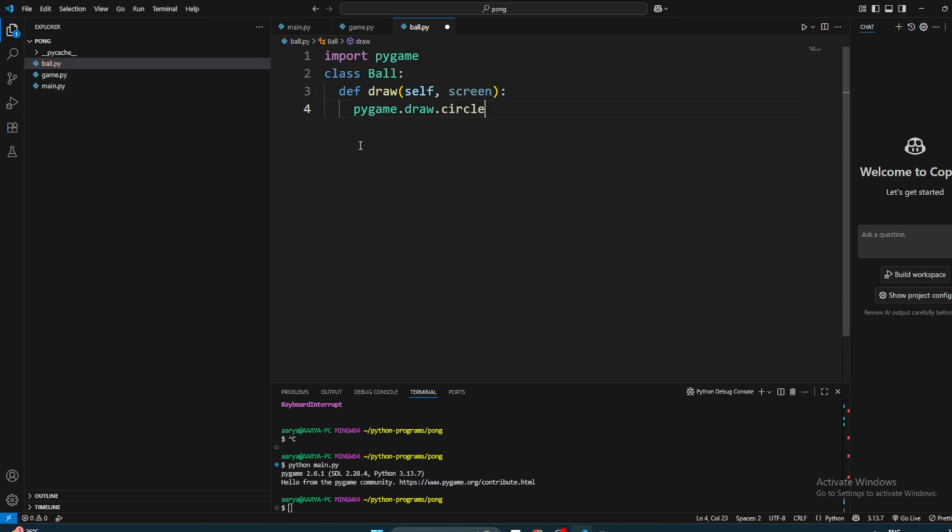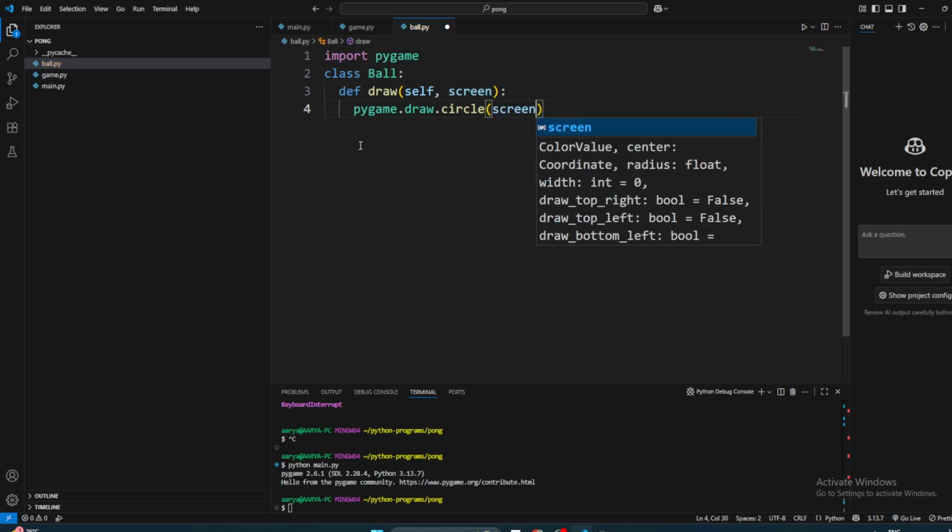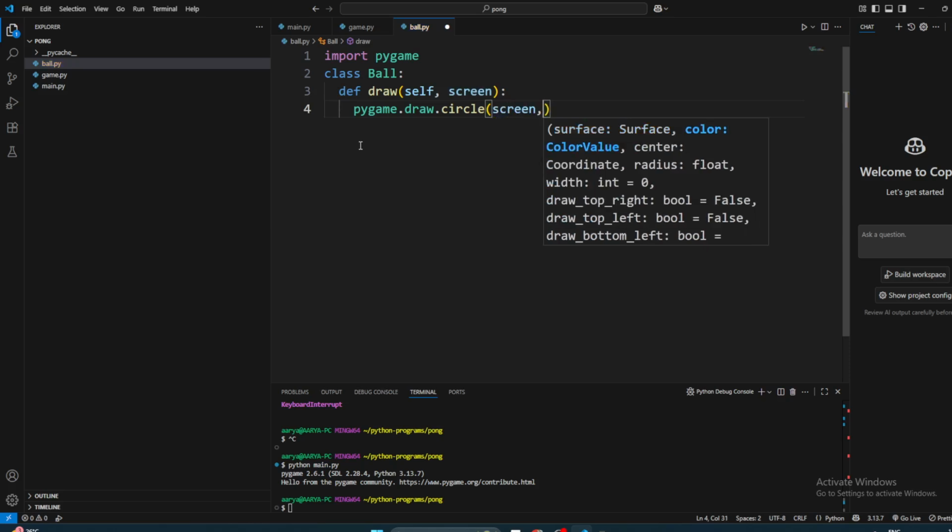So to draw a circle, what do we need? We need a surface, right? And that is the screen. What else do we need to know? A color. So where do we get the color from? Again, what we can do is ask the user who creates the ball to tell us the color.